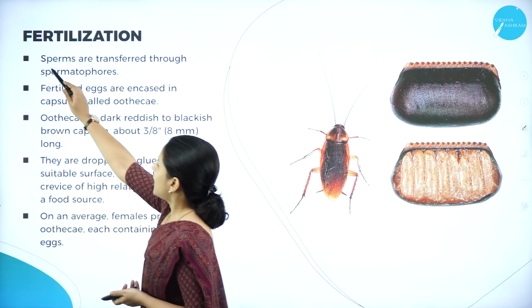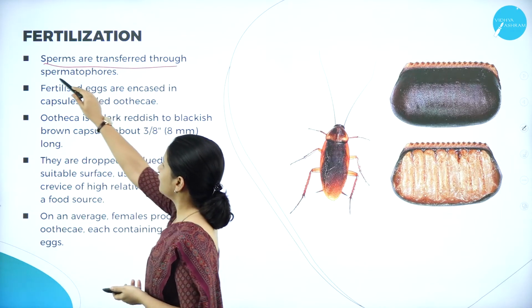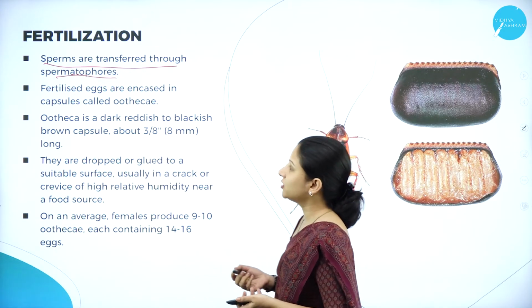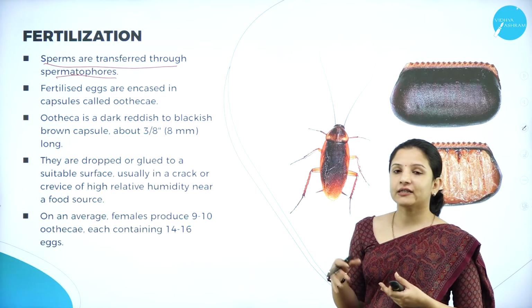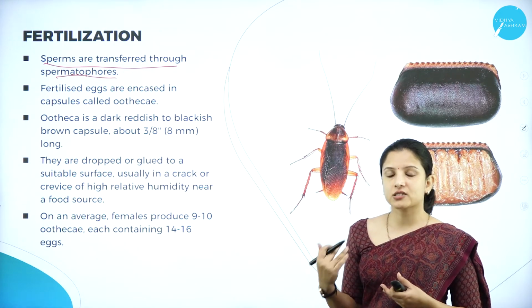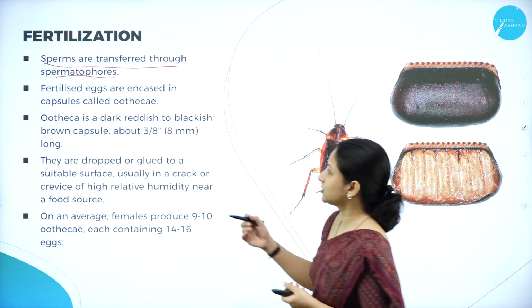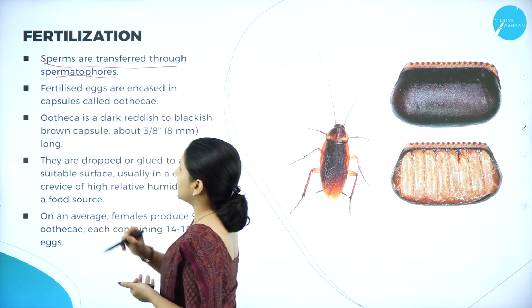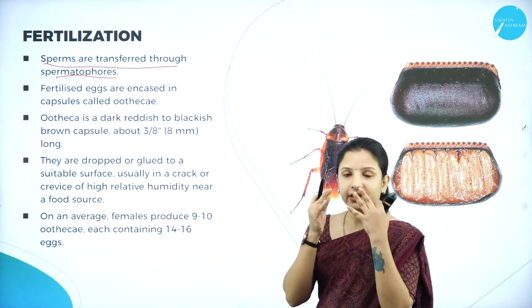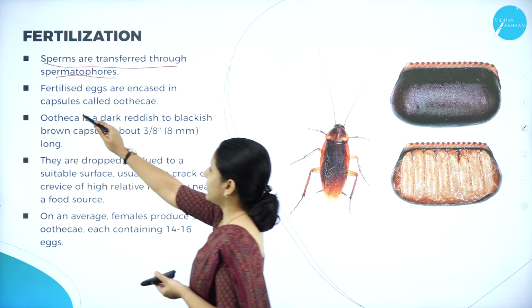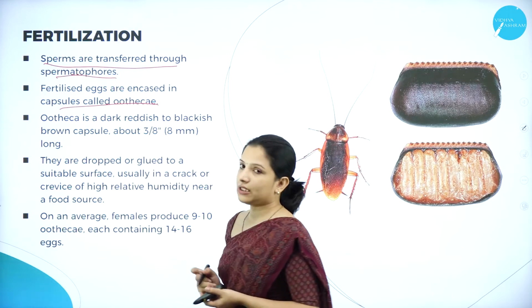The sperms are transferred through the spermatophores, as I explained earlier. Once the sperms are ejaculated into the female reproductive system, the eggs are fertilized. The fertilized eggs will be encased, or covered, by capsule-like structures which are called oothecae.